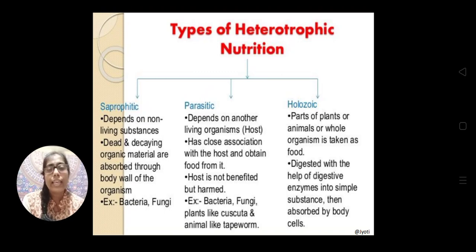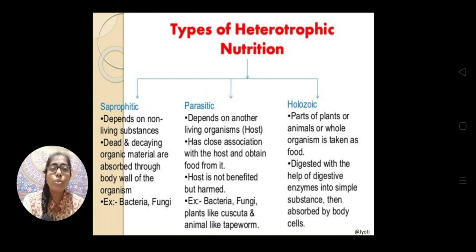Either they live inside the body of the other living organism, or they live on the surface of its body, and then they obtain the food from them. The organism which depends on the other living organism is called a parasite, and the organism upon which it depends is called the host.